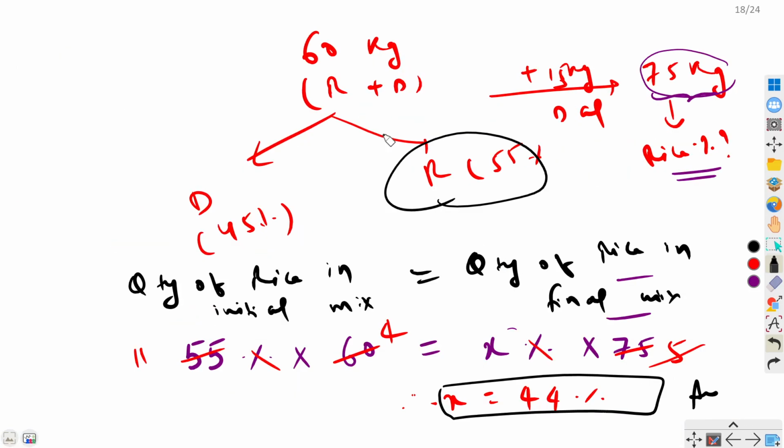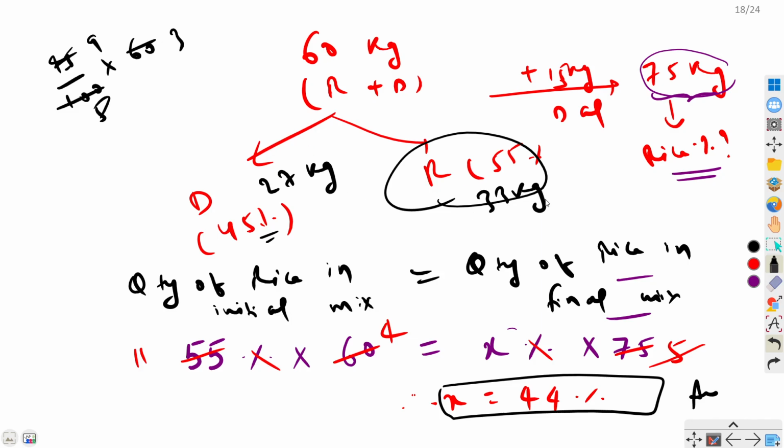What you can do is find the quantity of rice and dal. So this is 45%. If you find 45% of 60, so 45 by 100 into 60. So 3, 5, 9, 27. So this is 27 kilograms. So obviously this would be 60 minus 27, 33 kilograms, right?